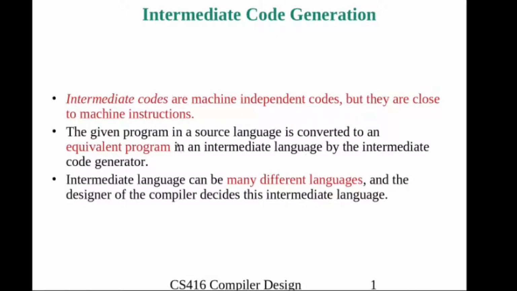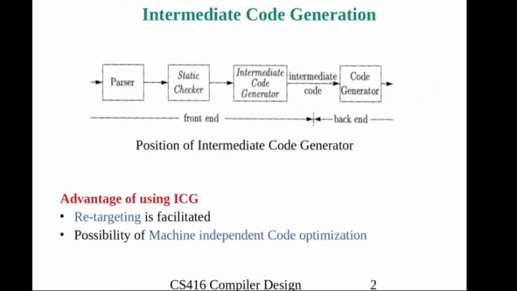The given program in a source language is converted to an equivalent program in an intermediate language by the intermediate code generator. The intermediate language can be many different languages, and the designer of the compiler decides this intermediate language. We will see what the available intermediate representations are, and how we can form intermediate code in that particular language.